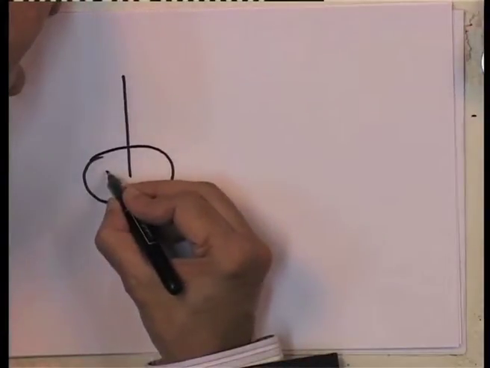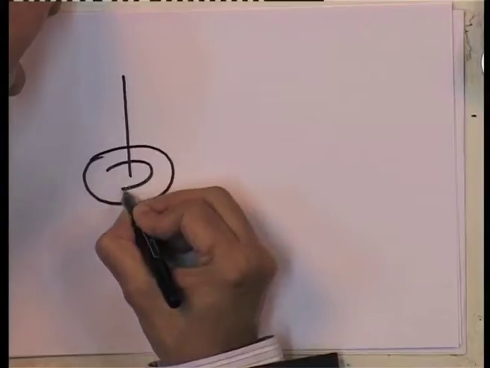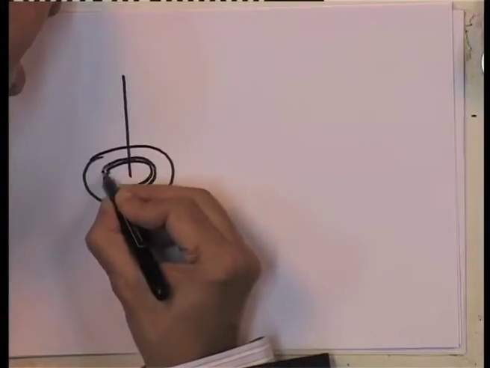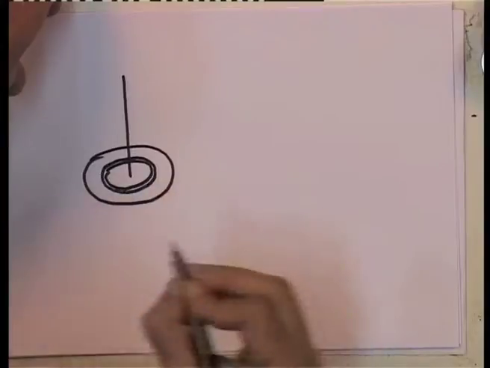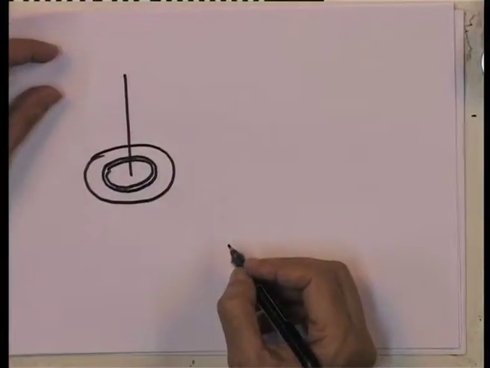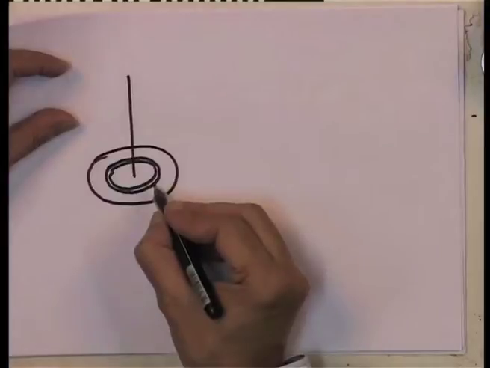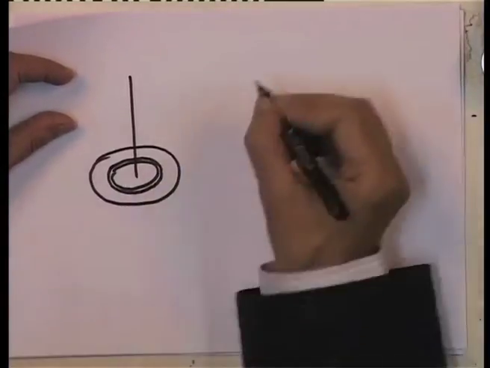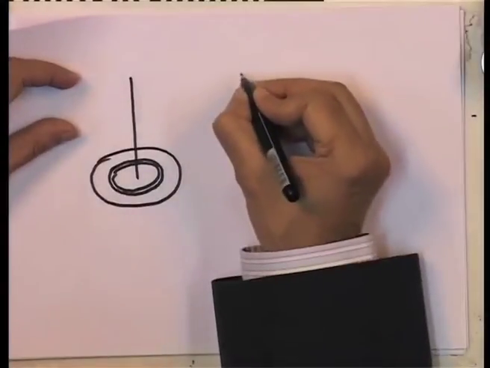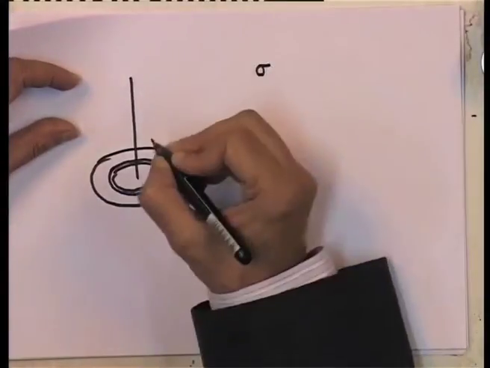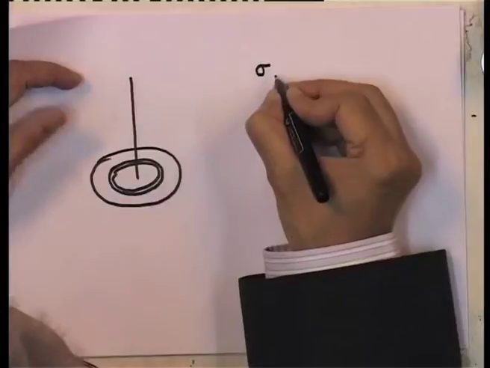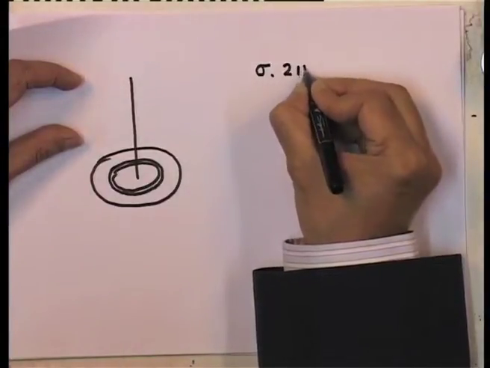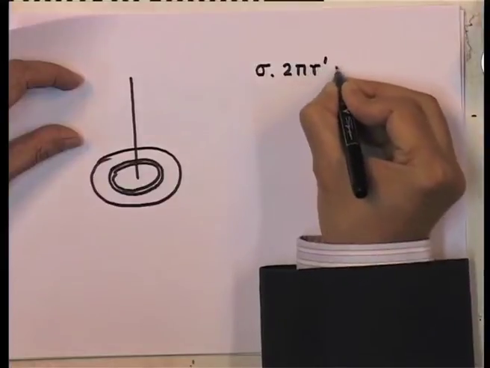So, what I have done is to take a concentric annulus here of radius r prime, width dr prime, so that if the charge density is sigma, the total charge contained in that annulus is sigma 2 pi r prime dr prime.